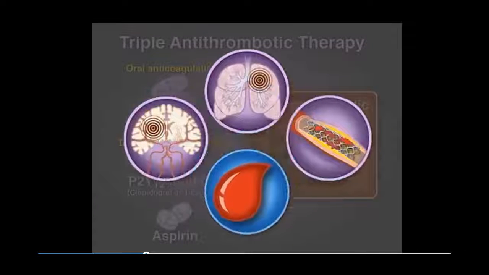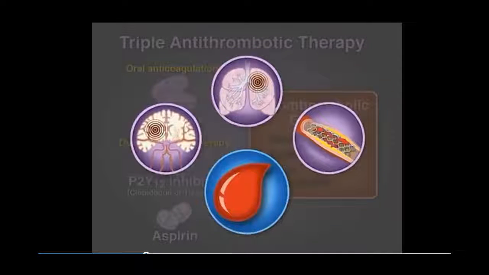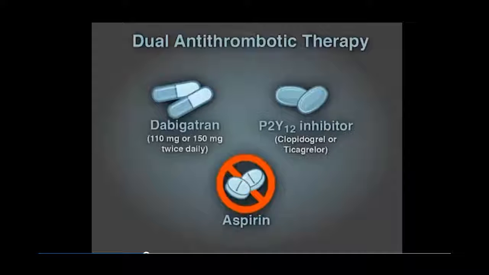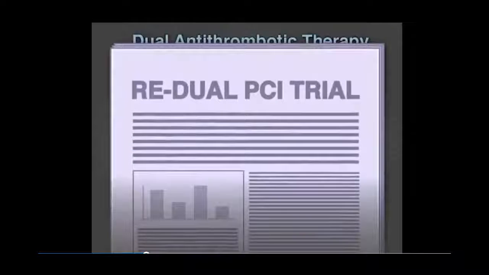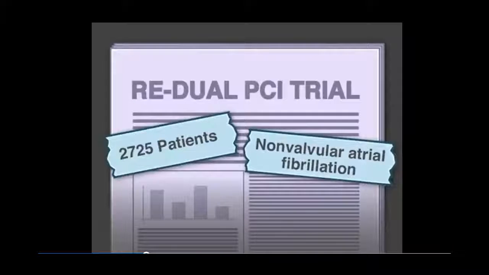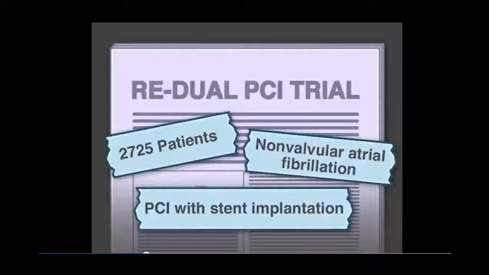A potential therapeutic strategy to reduce thromboembolic events and bleeding risk is dual therapy with the oral direct thrombin inhibitor dabigatran and a P2Y12 inhibitor without aspirin. In the multicenter randomized REDUAL PCI trial, 2,725 patients with non-valvular atrial fibrillation who had undergone PCI with stent implantation